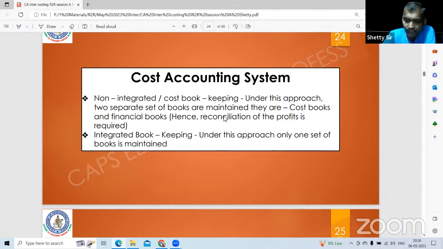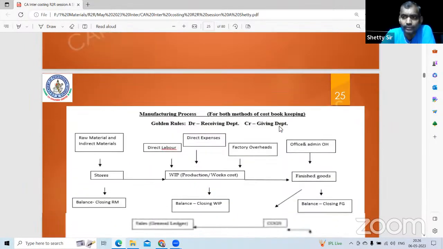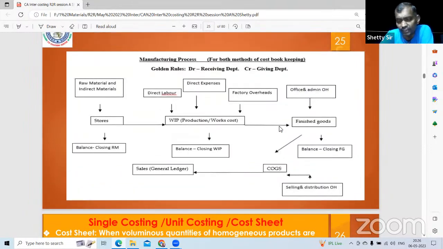In integrated bookkeeping, there is only one set of books for costing as well as financial purposes. To give a simple example, whenever you purchase material, the normal PUC entry is purchase account to cash. Whereas if it is integrated, purchase control account or stores ledger control account to cash. Whereas if it is non-integrated, purchase control account, stores ledger control account, or you can say material control, to cash is the financial account, right? To GLE, that's all.